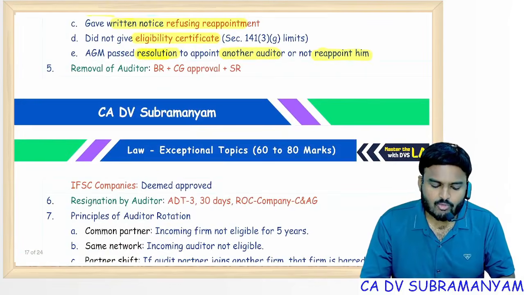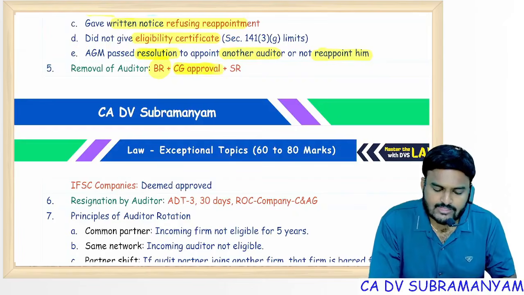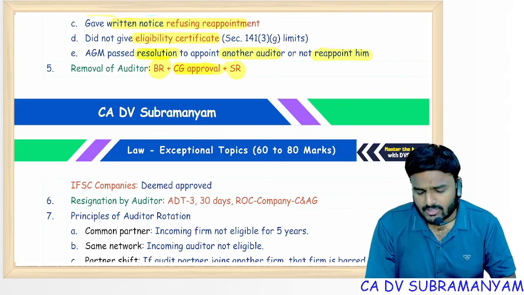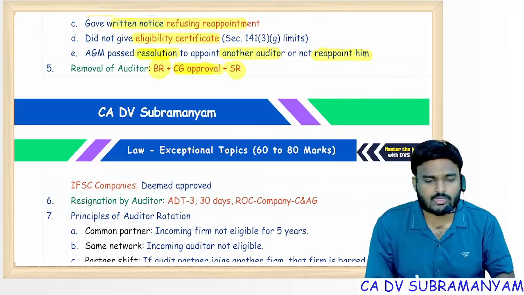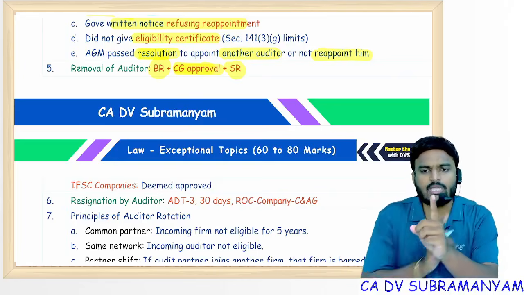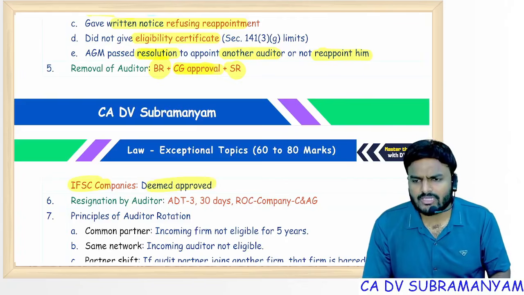Next one, removal of auditor. Remember the sequence. First board resolution, file application with CG. Once CG gives permission, within 60 days conduct a general meeting and pass a special resolution. Remember the sequence, interchange not possible. First board resolution, CG approval, next special resolution. For IFSC companies, deemed approval is there.